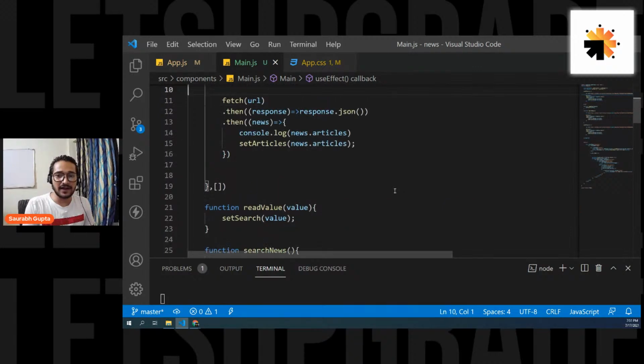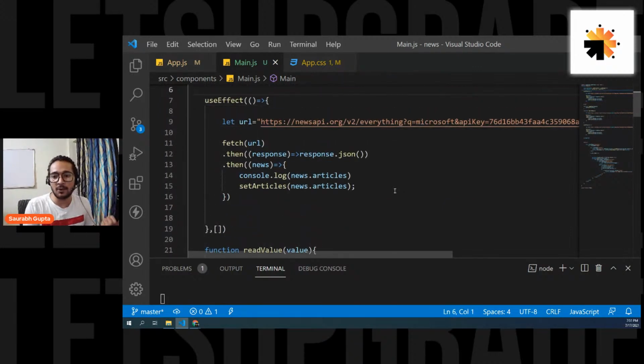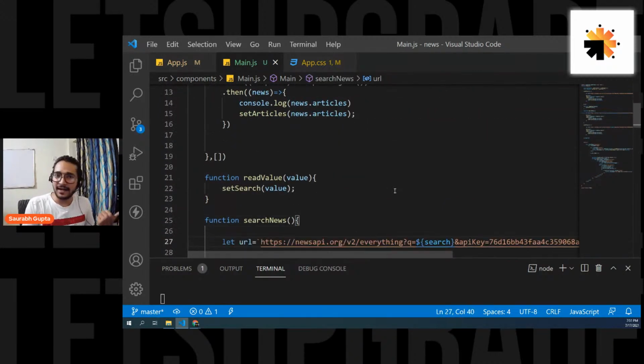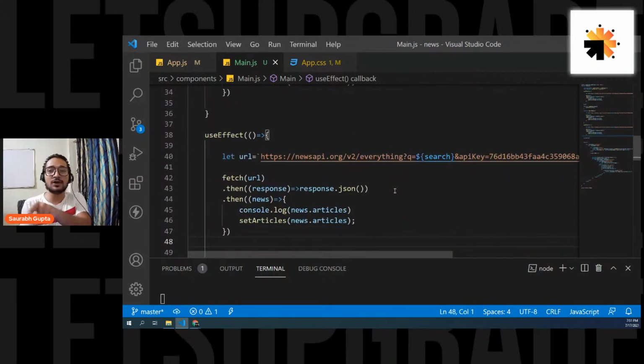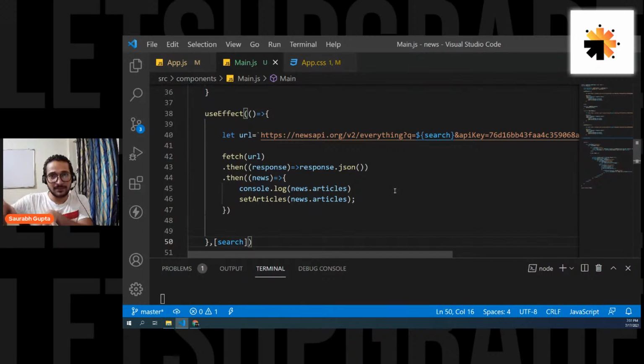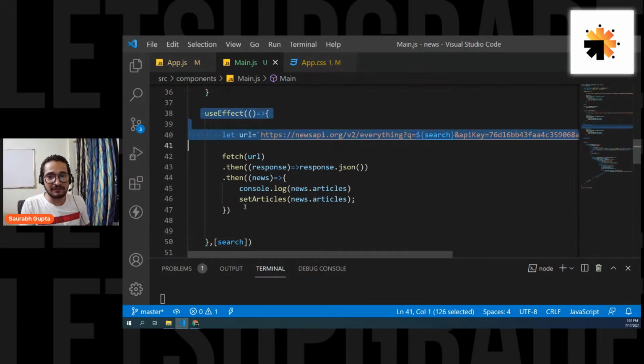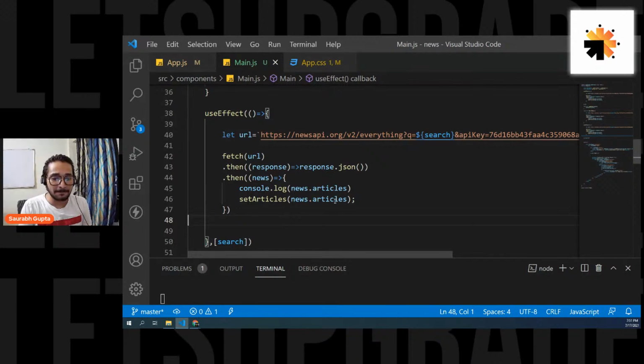See what is happening. The first useEffect is loading the data on component mount. Read value is reading the data when I type into the text, and it is also changing the state of search. Search news is getting called on the button, and this useEffect will be called when I start typing, because when I start typing, the state of the search changes, and I have mentioned this useEffect will be called on change of the search state. Save it, and let's see if it is working.